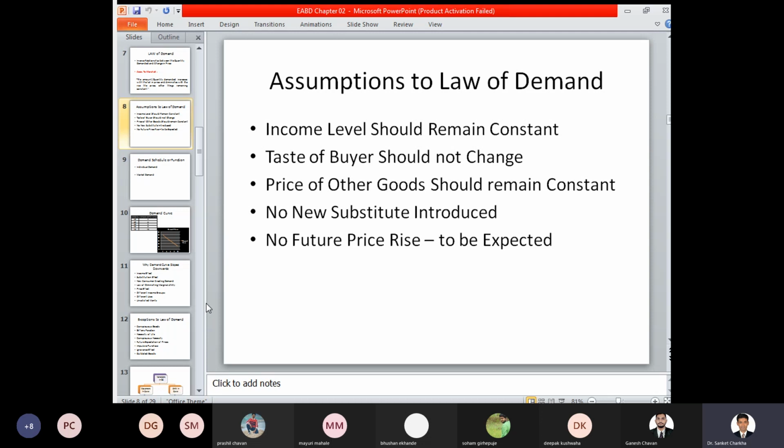Take a current example: as on today, the petrol prices have been regulated, that is 98 rupees or 100 rupees per liter. Recently we had a meeting with the finance minister, and meetings with the chief ministers of the states and the prime minister. Now, if in the international market the crude oil prices are supposed to increase, or if there are certain changes in the taxation policy, then we get projections that the price of fuel may increase. That is, the crude oil per barrel may increase, and accordingly the petrol prices in the market will also increase.